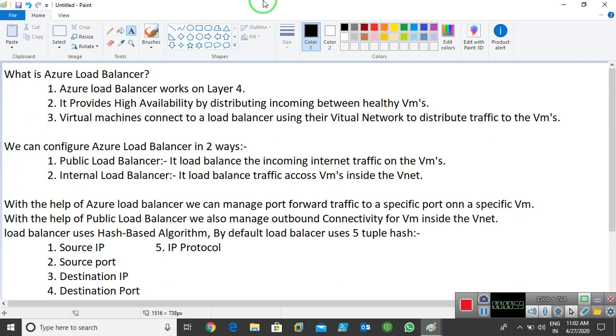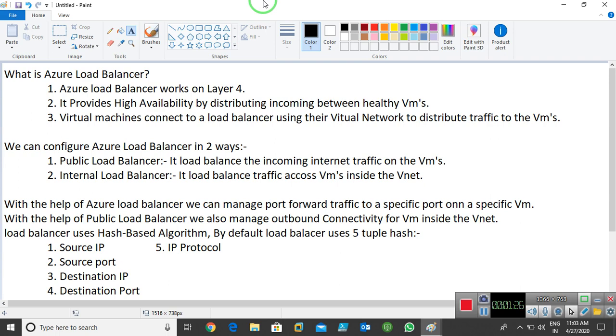Number one point, Azure Load Balancer works on layer 4. If we're talking about the OSI layers, layer 4 is the transport layer. So Azure Load Balancer works on the transport layer. It provides high availability by distributing incoming traffic between healthy VMs.